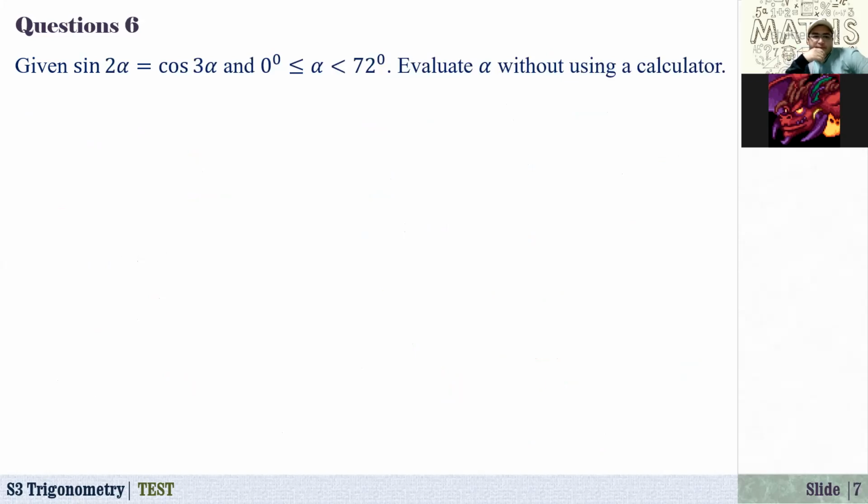Next question. Given that sine of 2 alpha equals cosine of 3 alpha, and alpha is between 0 inclusive and 72 not inclusive, evaluate alpha without using a calculator. Okay. So now from here, we know that since